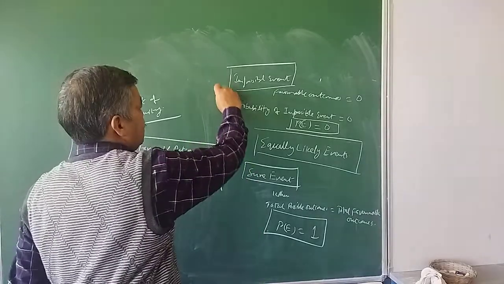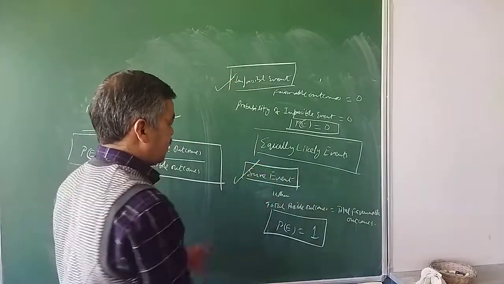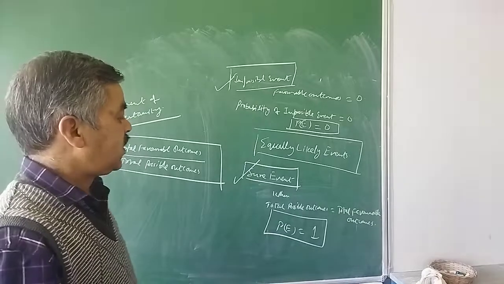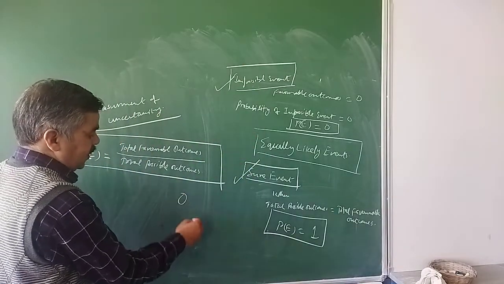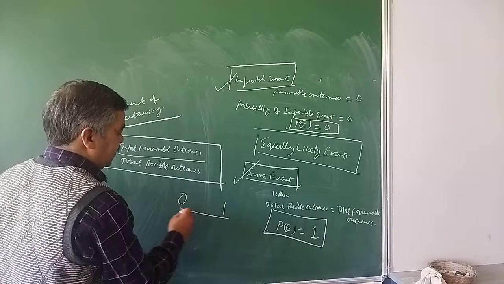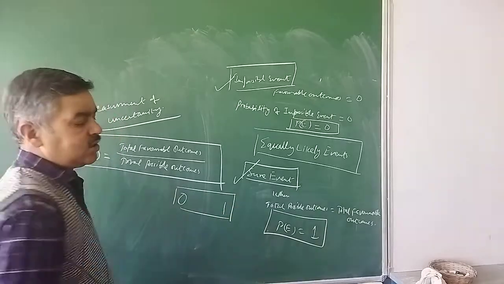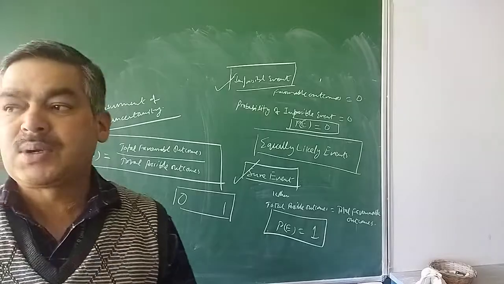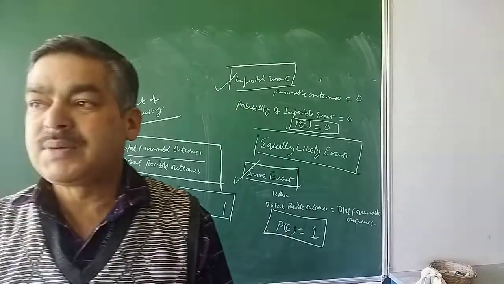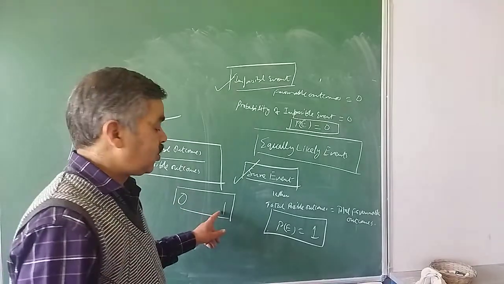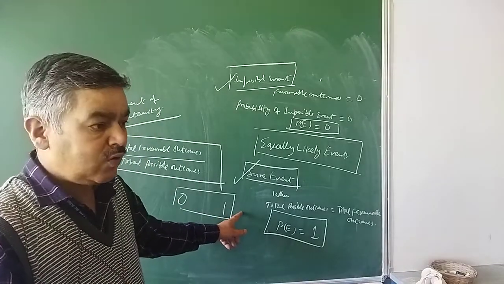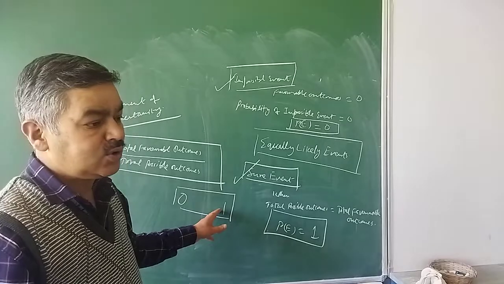So these are the two important terms you need to remember, sure event and impossible event. And on behalf of these two, we are saying the probability of an experiment is lying between 0 and 1. Probability of any experiment taking place is lying between 0 and 1. So probability can never be negative and cannot exceed 1.